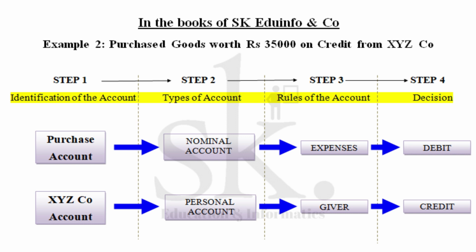Purchase account, being a nominal account and an expense, will be debited. XYZ company is a personal account, a giver, and therefore has to be credited. From the other point of view, since you have purchased goods from XYZ company, you need to pay back to XYZ company. So XYZ company is a creditor in your books, and is required to be credited. So purchase account is to be debited, whereas XYZ company account is required to be credited.